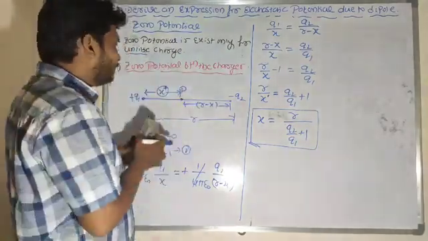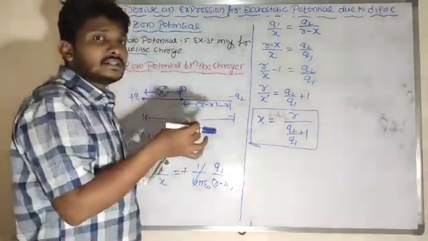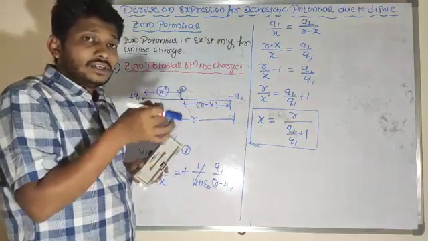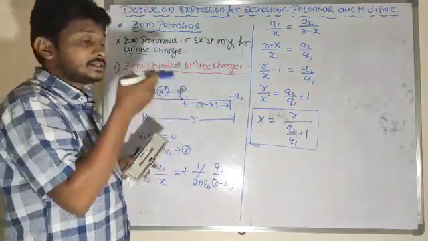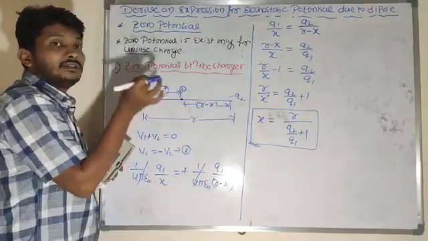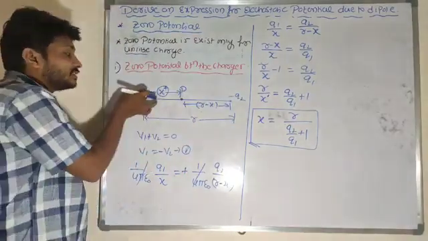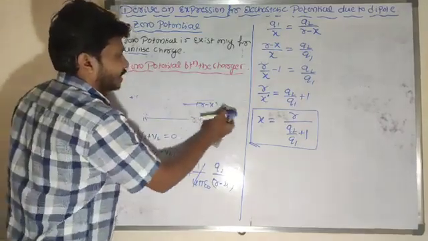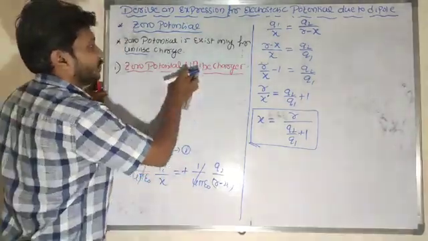Remember one point here: when q1 is less than q2, then zero potential exists near the charge q1.